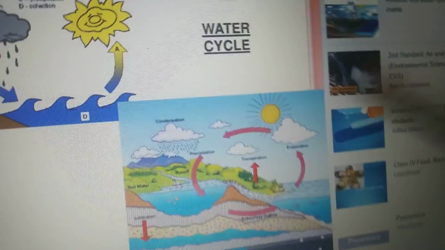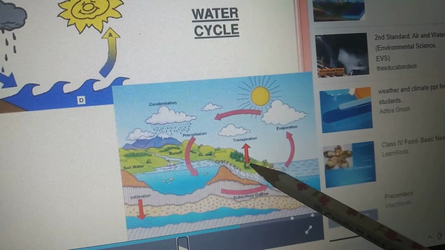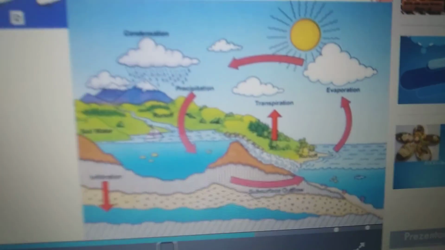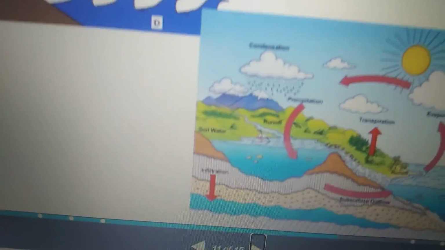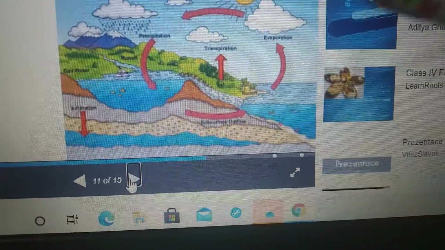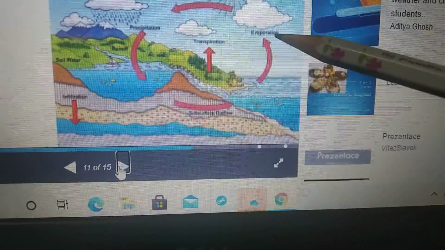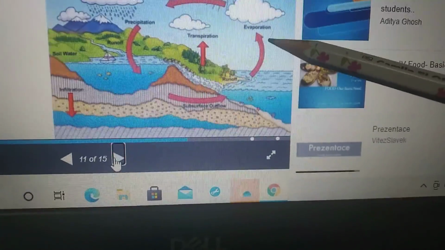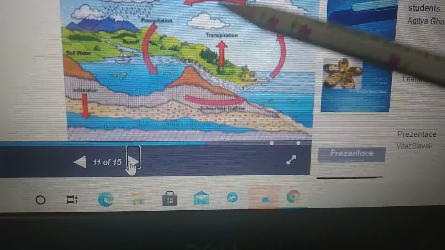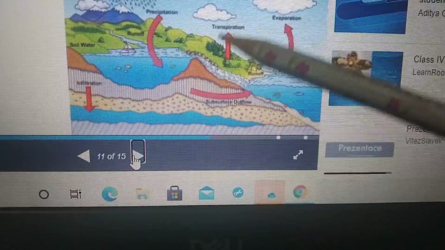See, this is the diagram related to the water cycle. In summer season, water gets heated up. Are you seeing closely? See here. The water from lakes, rivers, ponds and oceans gets heated up due to the heat of the sun. So water evaporates, turns liquid to gas. First liquid to gas. So this is evaporation, isn't it? The water vapor rises, and when water vapor in the air cools down, tiny droplets of water are formed. This process is called condensation.